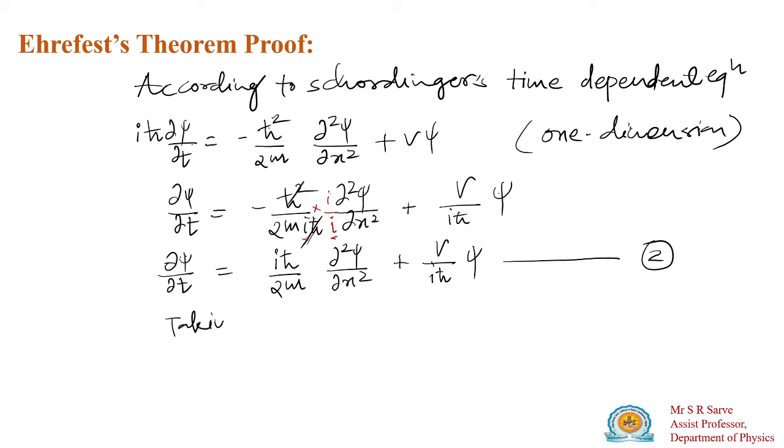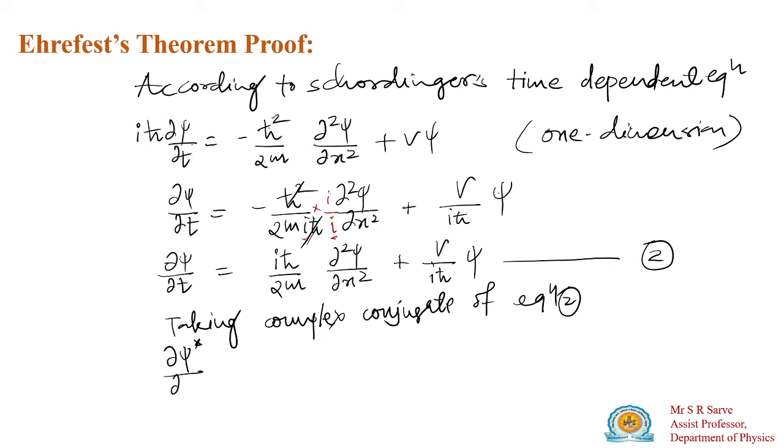Now you have to take the complex conjugate of equation number 2. If you take the complex conjugate, this will be dψ*/dt.